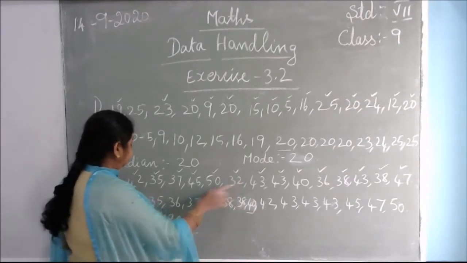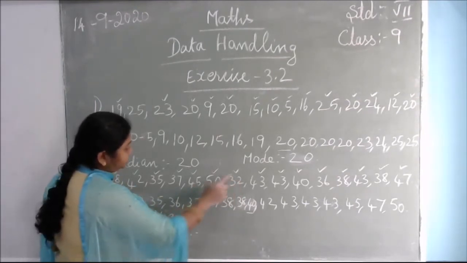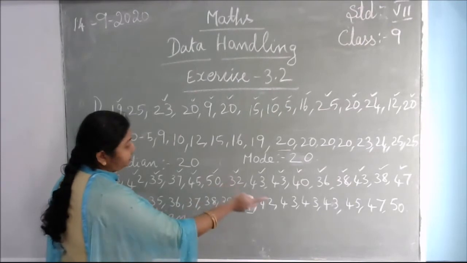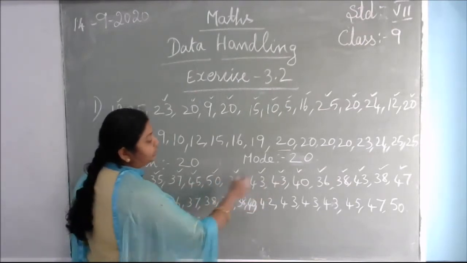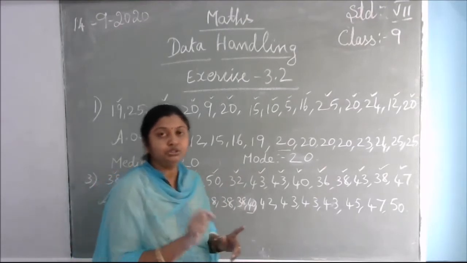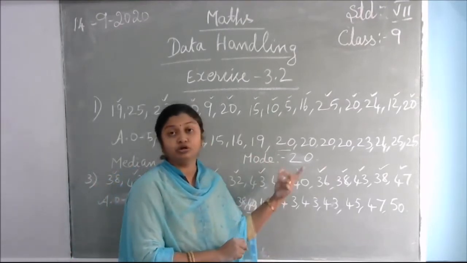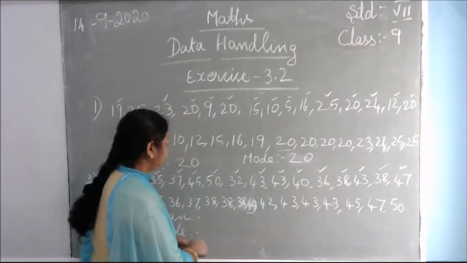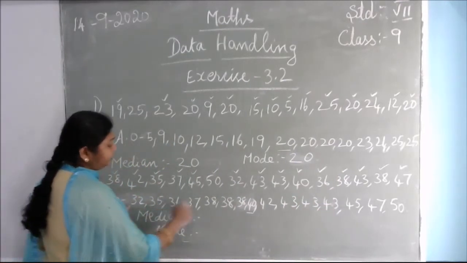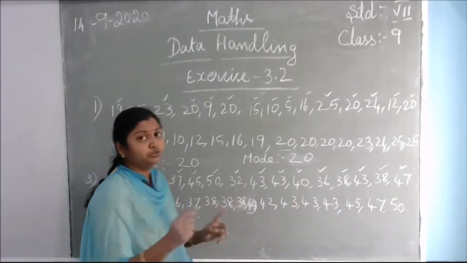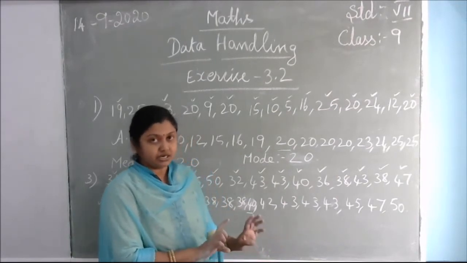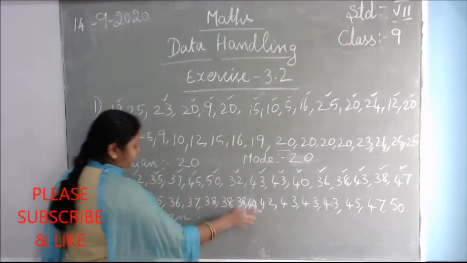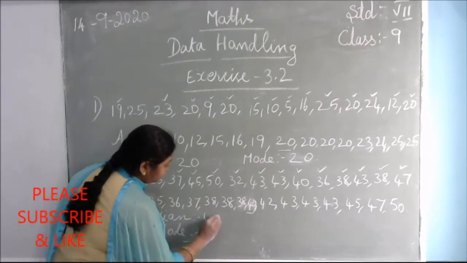Okay. 32 I have written here, so I put the tick mark here, and afterwards 35 I have written, so I put the tick mark. Like that, put the tick marks in pencil on top of the numbers. After writing the ascending order, with 15 students it will be easy for you to find the median. The middle number is which one? 40. 40 is your median.